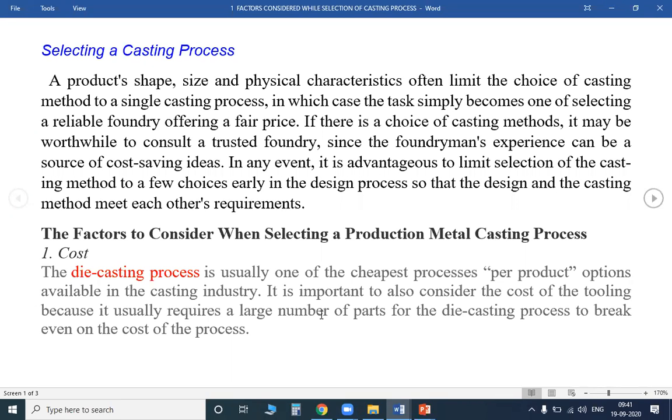That is nothing but die casting. For each product it is the cheapest process, and the cost is not high. In die casting the length of the part cannot be large; very small pieces can be made by die casting.